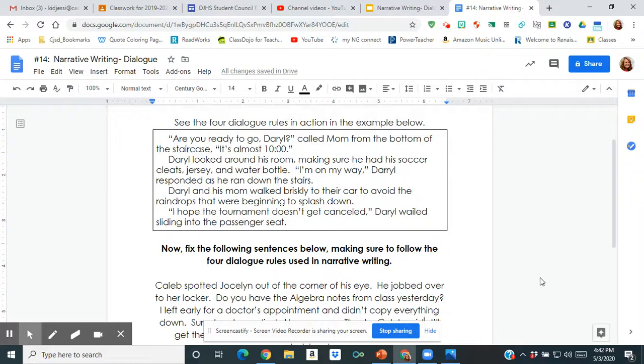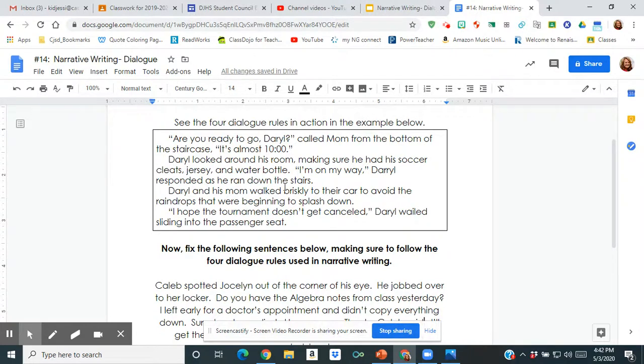"Are you ready to go, Daryl?" See, there's that question mark on the inside of the quotation marks. Mom called from the bottom of the staircase, "It's almost 10 o'clock." Again, that comma is going to set apart the thing that mom is saying. Now you'll notice that in both of these lines, mom is the one talking, so we only indented for her. But when we see Daryl jump into the conversation, or whatever your story is, the time you go to the next character, you're going to indent again.